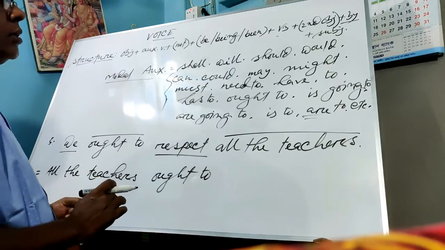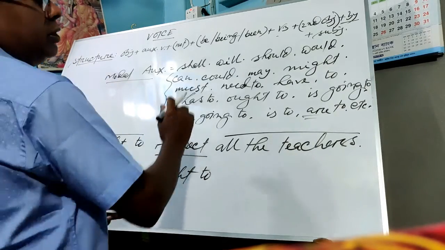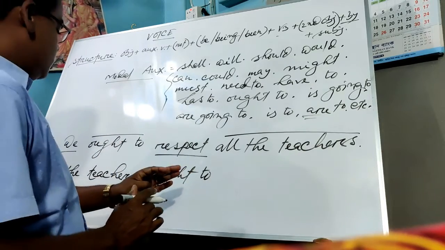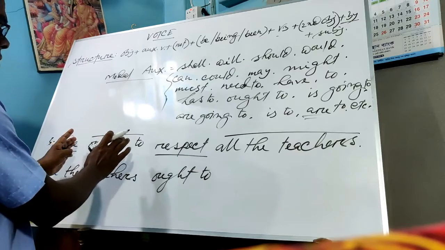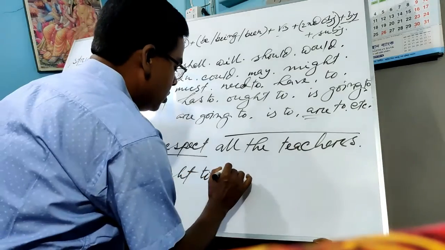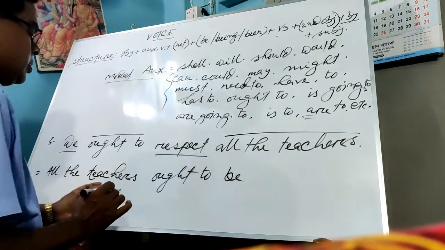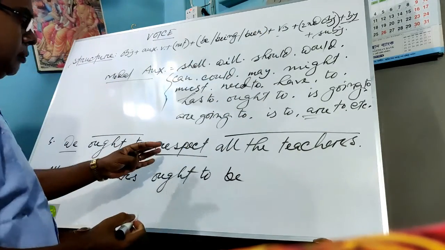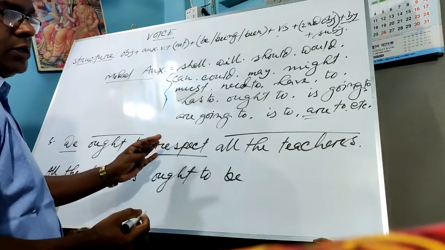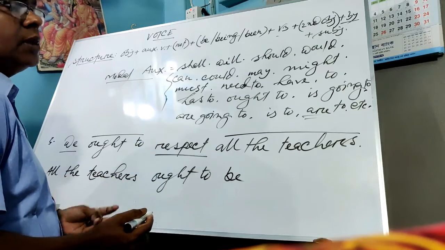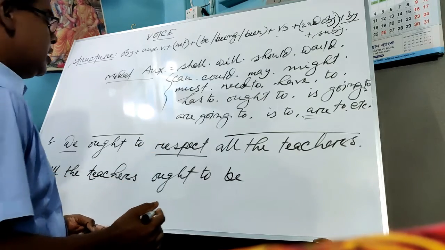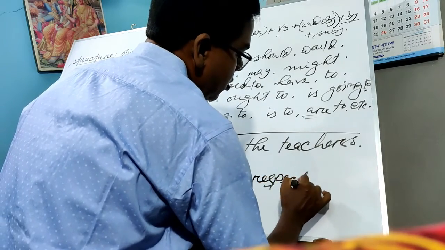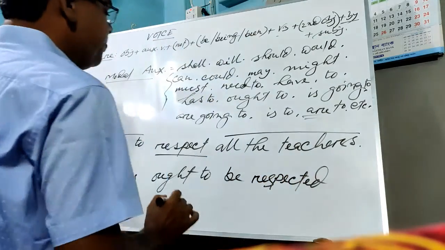And what is the next function? The next function is to write down be, been, being. And of course, here we are allowed to use be, because there is the auxiliary, and that is want to. So all the teachers ought to be, and then V3. What is the main verb? Respect. And what is the form of V3, that means the past participle of respect? We know respect, respected, respected. So respected.